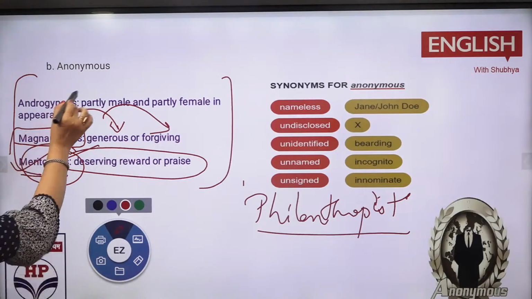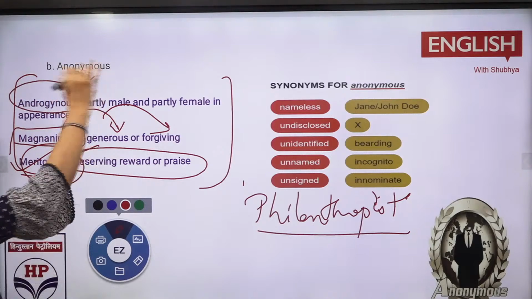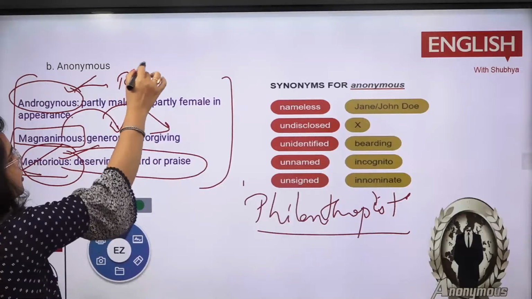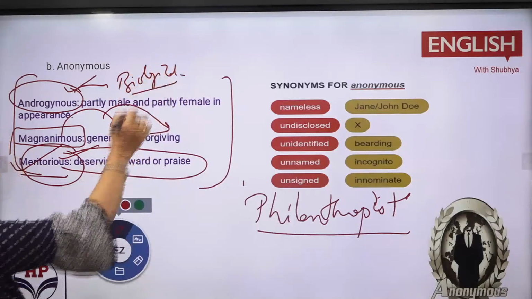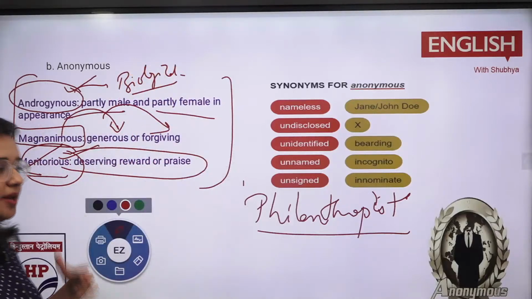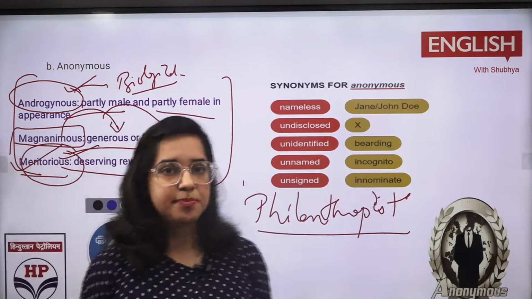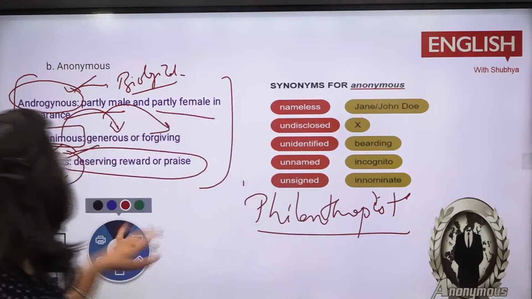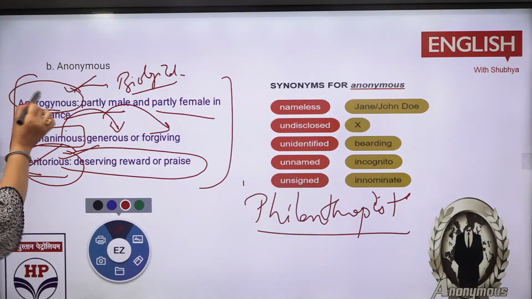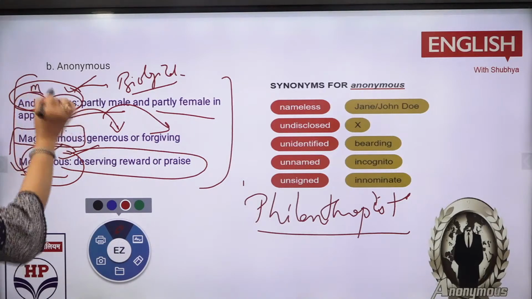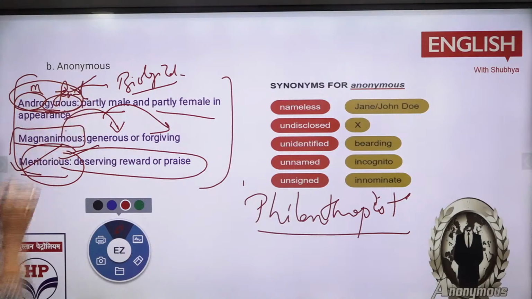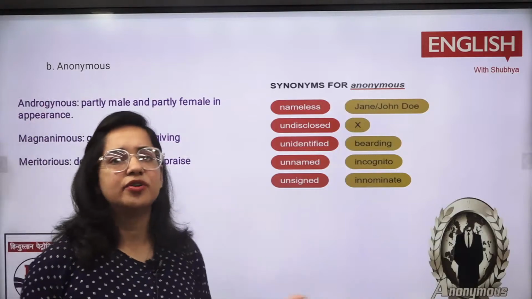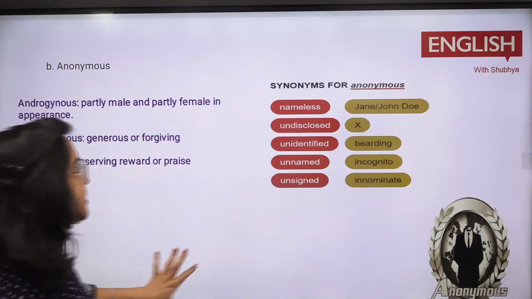Magnanimous is generally for someone who is generous or forgiving, right? And one more word is androgynous. Androgynous is basically a biological word, based on a person who is partly male and partly female in appearance. There are certain persons who have characteristics of both male and female. So that is called androgynous. Andro is for the male part and gynous denotes female, right? In this way, you can note down the other words also. It would simply enhance your vocabulary. You can note a number of words in this way.